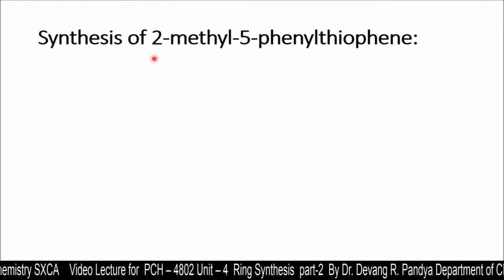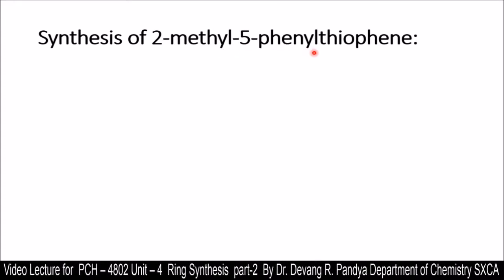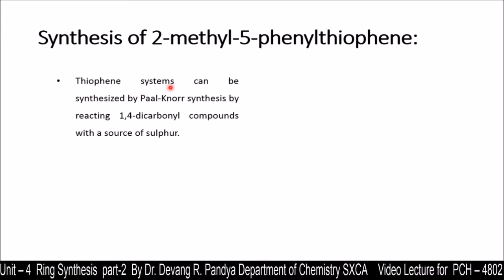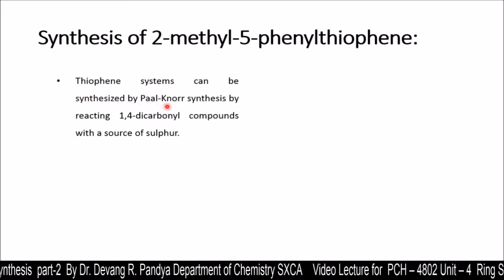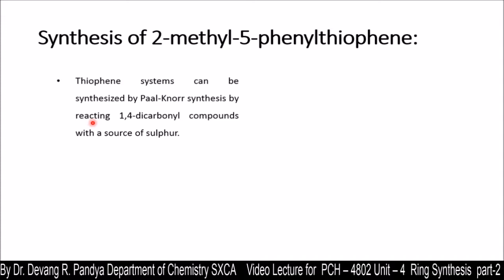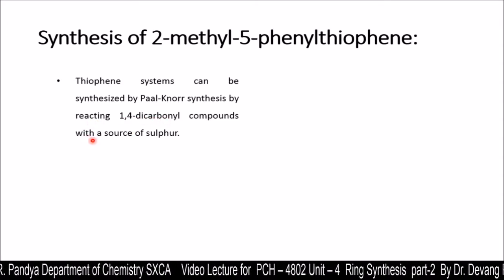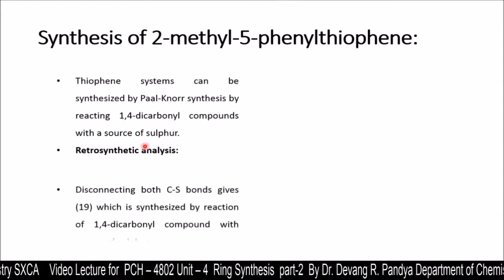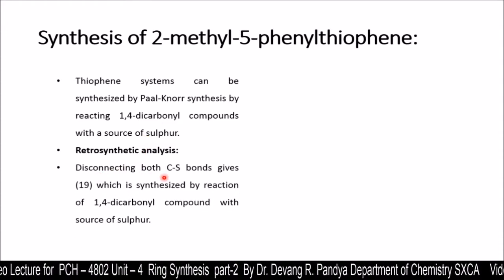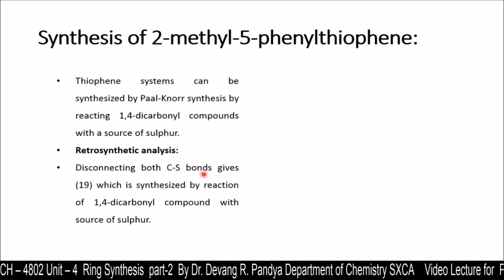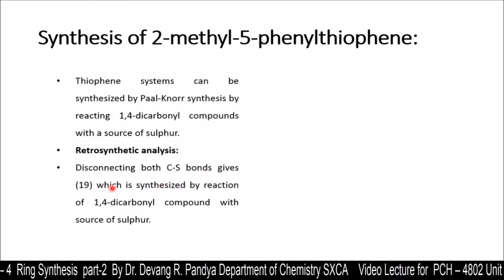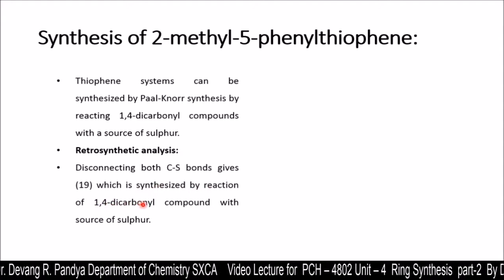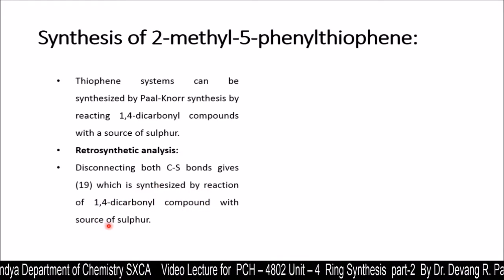Now another synthesis is the synthesis of 2-methyl-5-phenylthiophene. This is a sulfur-containing heterocyclic compound. The thiophene system can be synthesized by the Paal-Knorr synthesis by reacting a 1,4-dicarbonyl compound with a source of sulfur. The retrosynthetic analysis is given over here. Disconnecting both carbon-sulfur bonds gives structure 19, which is synthesized by the reaction of a 1,4-dicarbonyl compound with a source of sulfur.